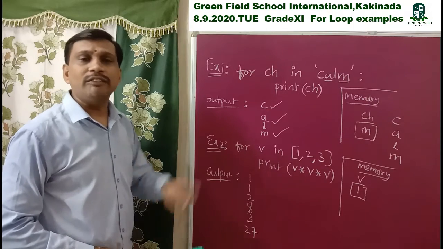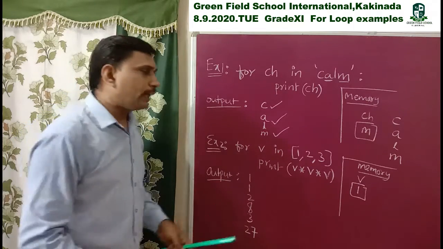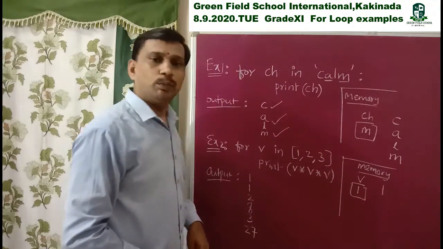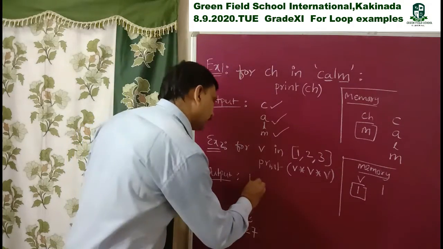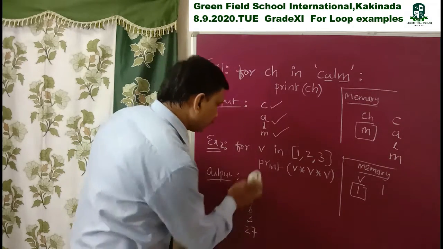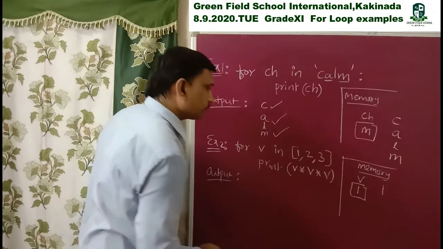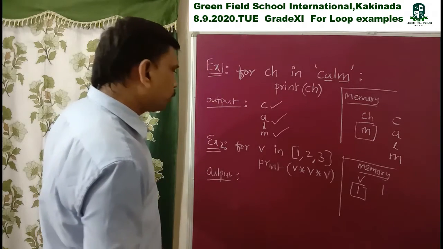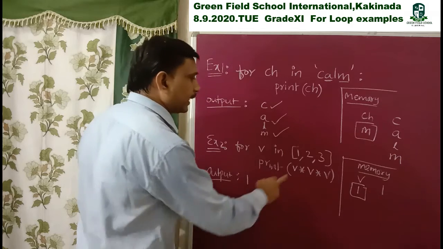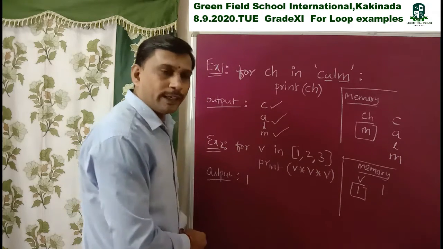V is 1, so 1 cube is 1. That's why it displays 1 as output. See this output. First it displays 1. Why? Because 1 into 1 into 1 is 1.